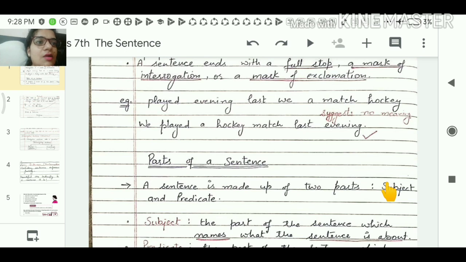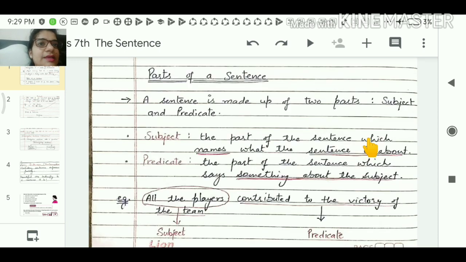We played hockey match last evening. So it is giving some sense. So this is a true sentence. Let's come to the next part: the parts of a sentence. There are two parts. A sentence is made up of two parts, subject and predicate.